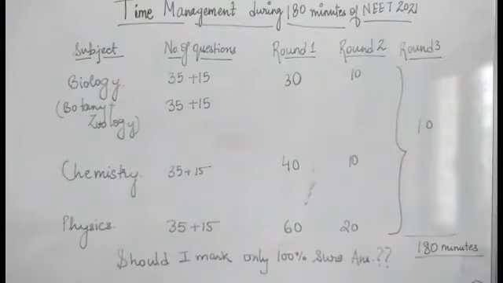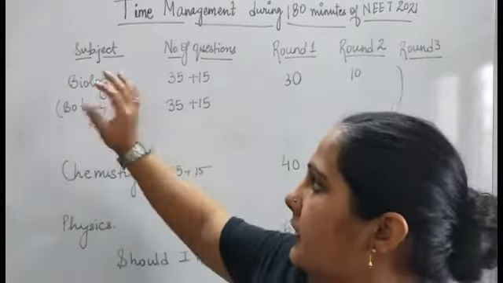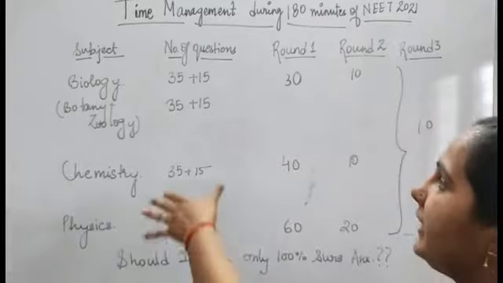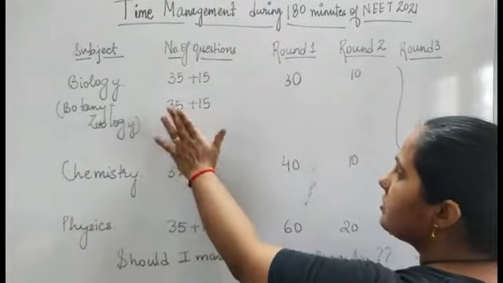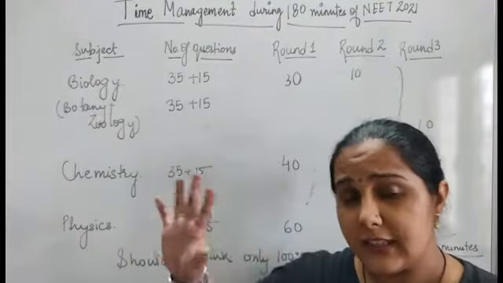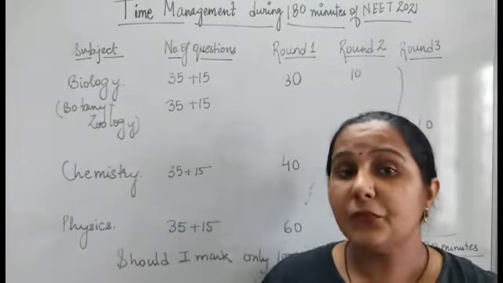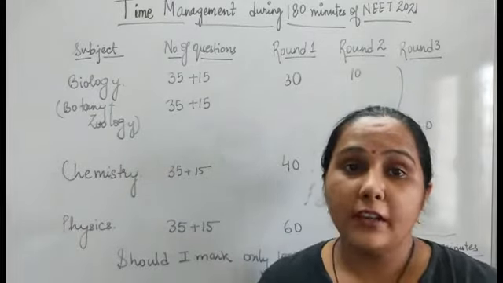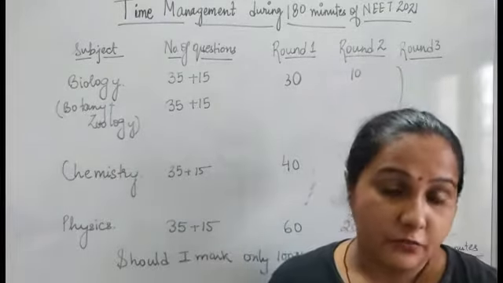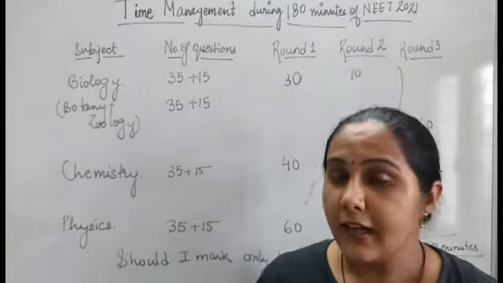I have divided the entire 180 minutes into different sections. I'll consider the botany and zoology sections together as the biology part. We have 35 plus 15 questions in each of botany and zoology. The 35 questions will be in section A, but in section B, out of the 15 questions, we have to attempt a maximum of 10. We can't go beyond that, because overall we have to cover 45 questions.